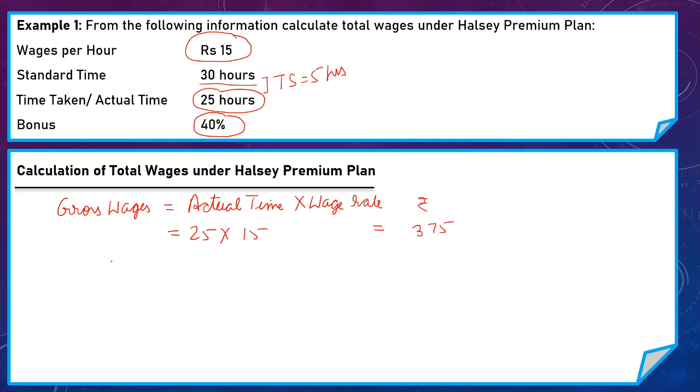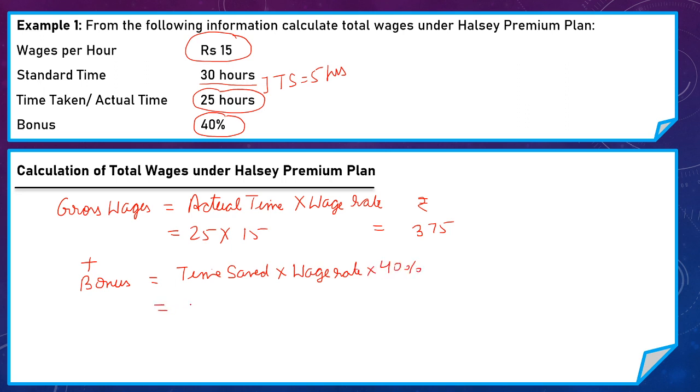Now here the actual time is less than standard time. So the worker is also eligible for bonus, and the formula to calculate bonus under Halsey premium plan is time saved by the worker into wage rate, and here percentage of bonus is 40%.